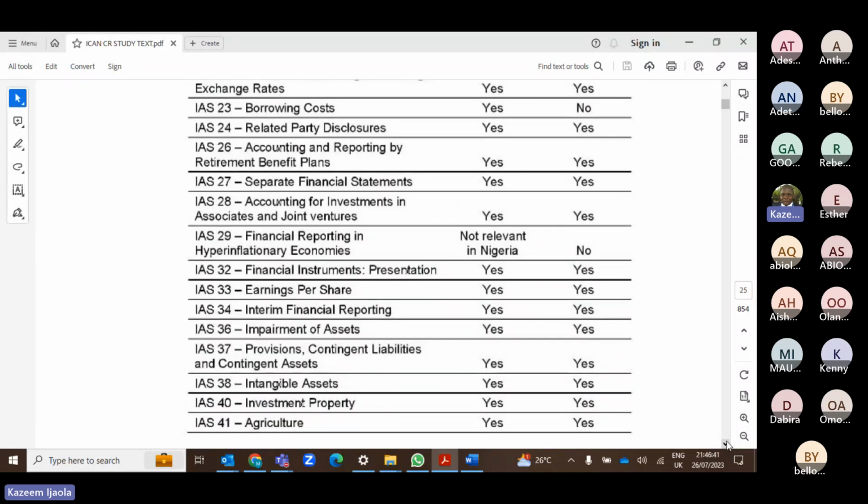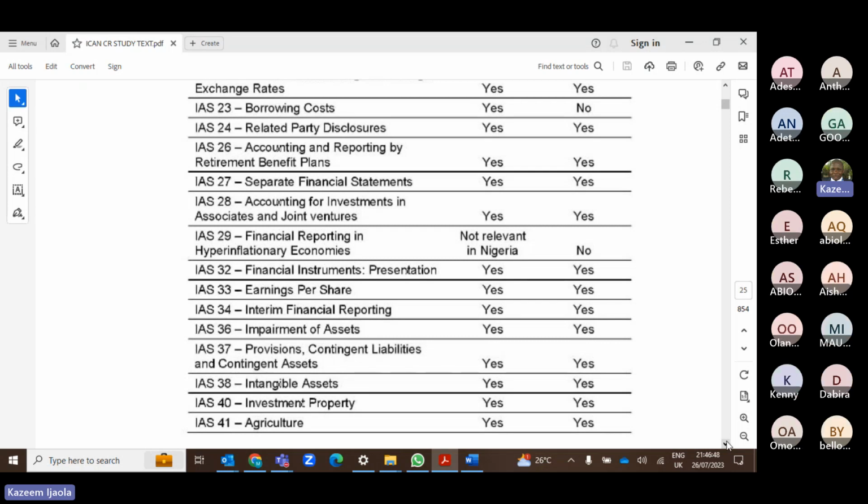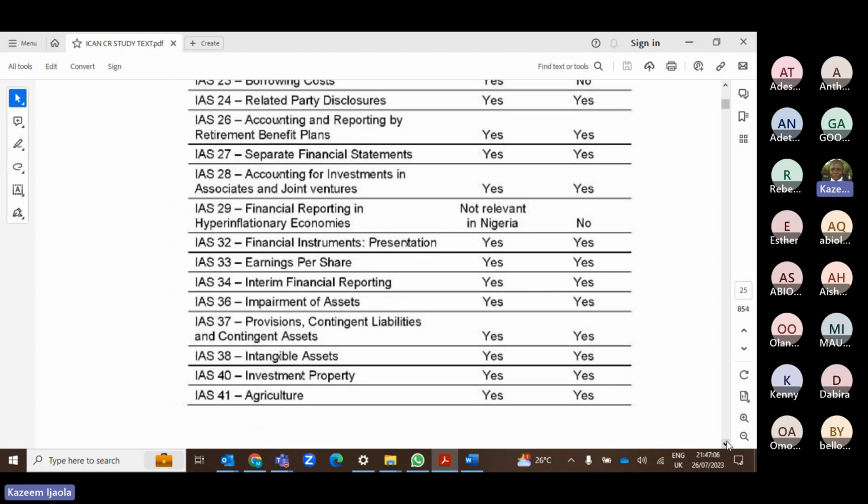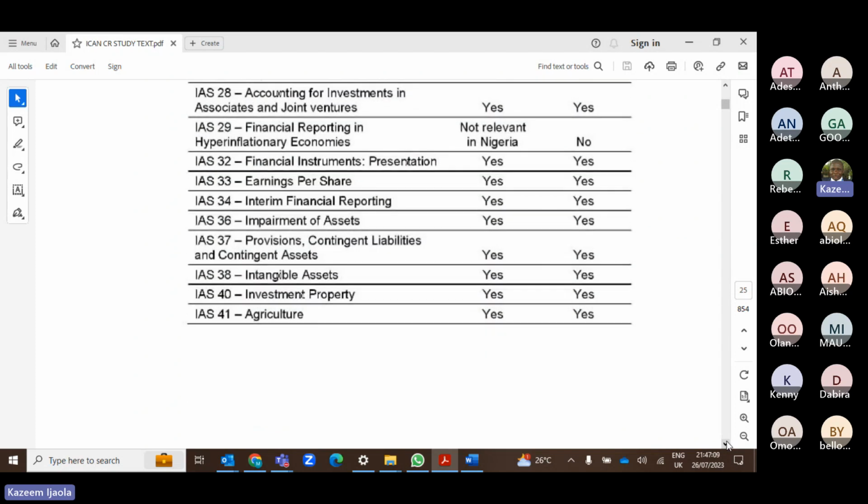Everything is quite examinable. The only one that is out of it for us, that you shouldn't even bother yourself or waste your time to read, is IAS 29 on hyperinflation. As bad as Nigeria is, we are not under hyperinflation, because hyperinflation is when your inflation rate exceeds, I think, 100% or so, and then you are in crisis. But Nigeria will not get to that level by God's grace. So there is no hyperinflation in Nigeria, and you can ignore IAS 29 since it is not relevant.